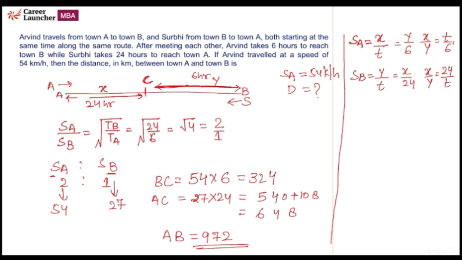These two values will be equal. t by 6 is equal to 24 by t. It will be t square is equal to 144. Then t will be equal to 12. Time will of course be a positive value, so it will be 12. So by using this value of t, we could have solved this question. Let's move to the next question.